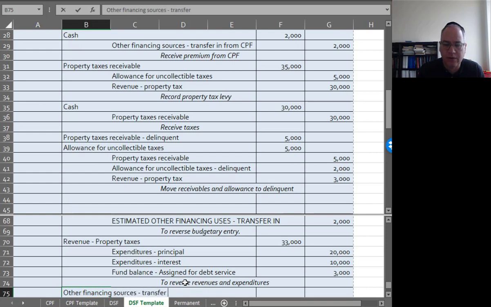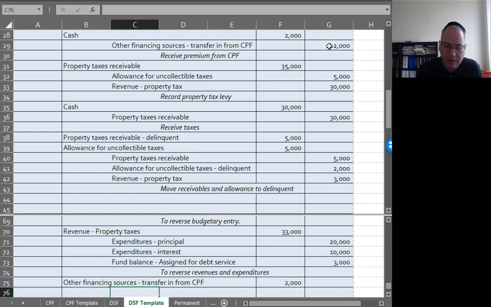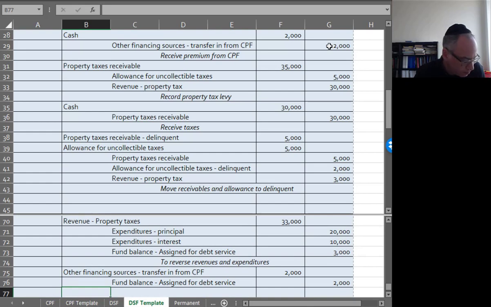So transfer in from CPF, you can see this at the top of the screen. I'm going to now debit that for $2,000. And the credit again would go to fund balance assigned for debt service, $2,000. And so we should have a little bit of money left here for debt service.